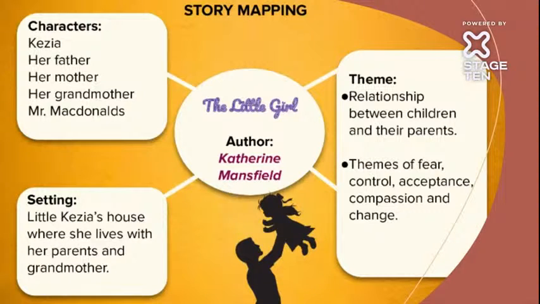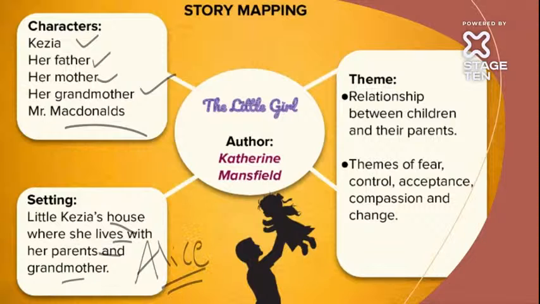See the characters, there are majorly five: Kezia, Kezia's father, mother, grandmother, and Mr. McDonald's. Okay, so what happens? The setting of the story is little Kezia's house, where she lives with her parents and grandmother, and even a cook named Alice. Okay, there's a cook also. Now, what is the theme?